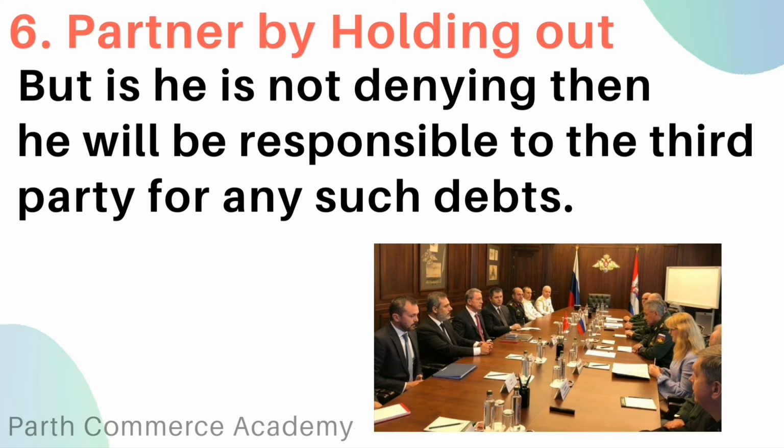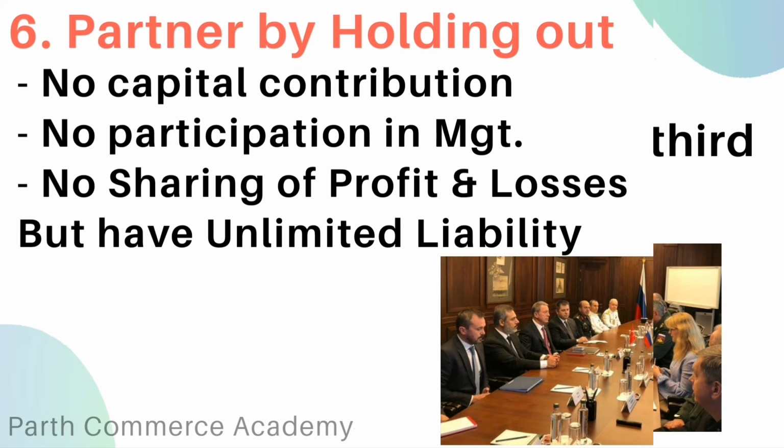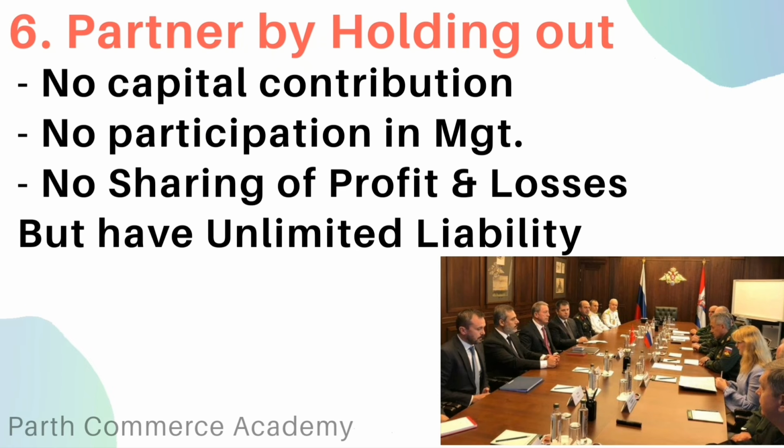But if he does not deny, he will be responsible to the third party for any such debts. Here, this partner also is not investing any capital, not participating in management, not sharing profit or loss, but he has unlimited liability in the firm.